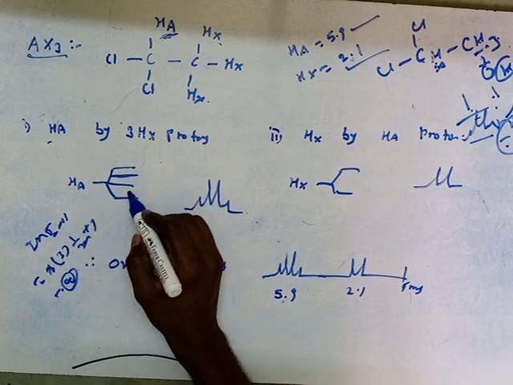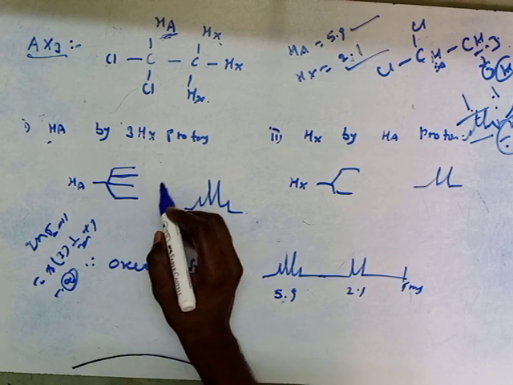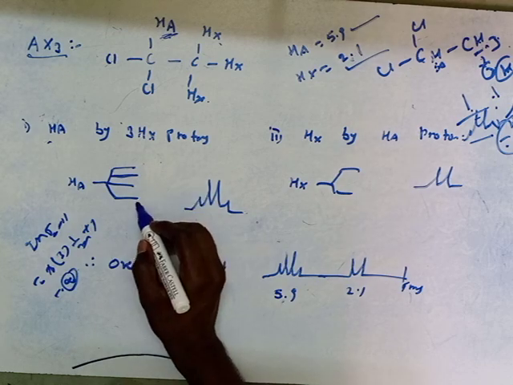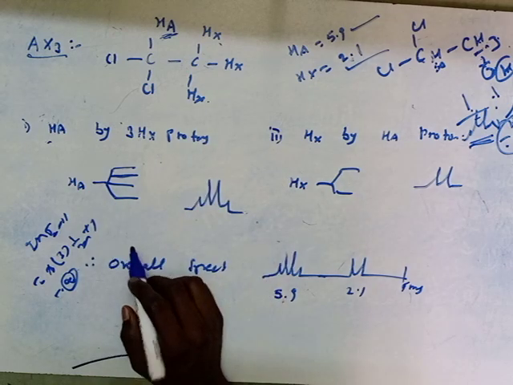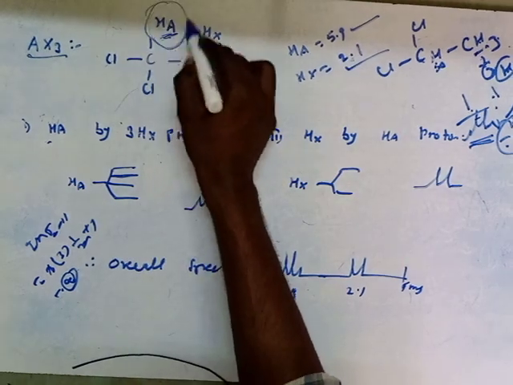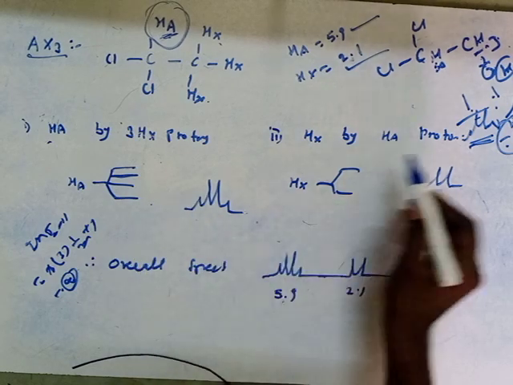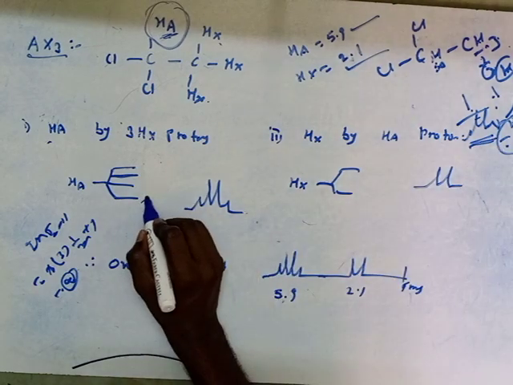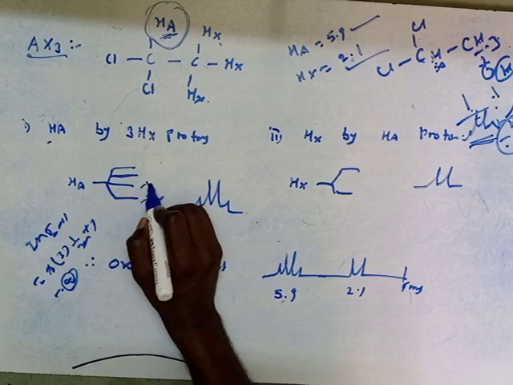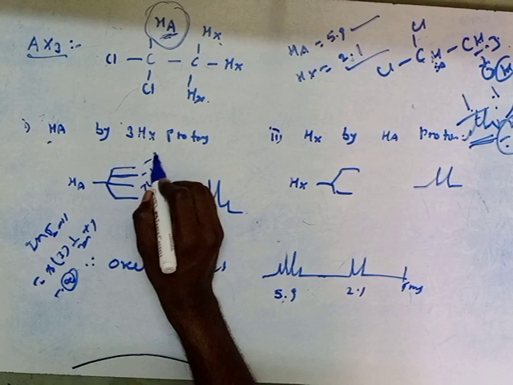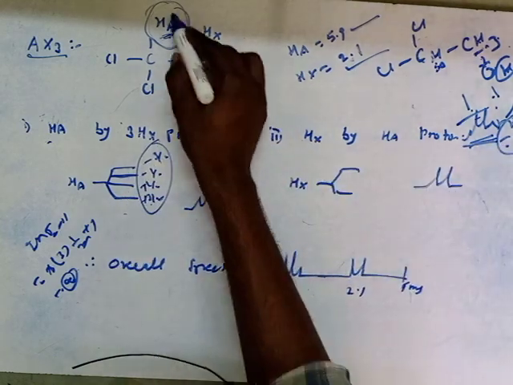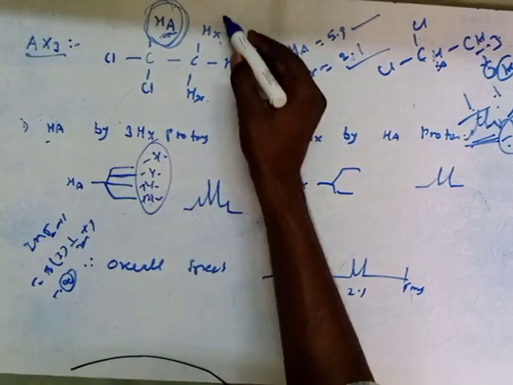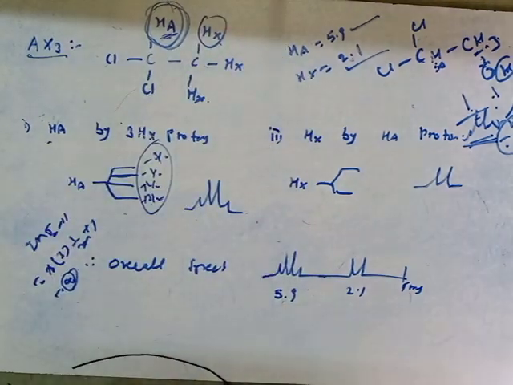That means it will give 4 types of magnetic fields, that's why we get a quartet, right? In the presence of an external magnetic field, the HA type of protons will give 4 types of magnetic fields, that's why we get a quartet. It means plus 3 by 2, plus 1 by 2, minus 1 by 2, and minus 3 by 2. So these types of magnetic fields are generated, that's why we get a quartet signal for this HA type of protons.